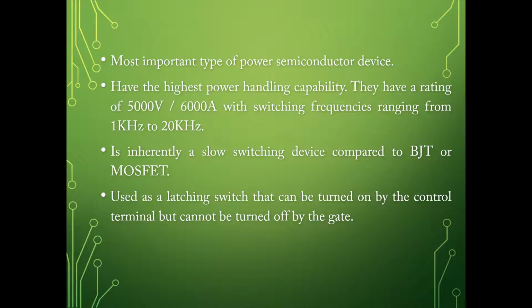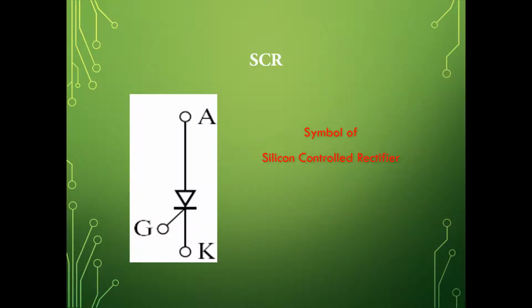This is the symbol of the thyristor, or SCR. You can see here it is written as SCR. SCR is nothing but silicon controlled rectifier. This is a thyristor, which we otherwise call SCR, silicon controlled rectifier. Why?